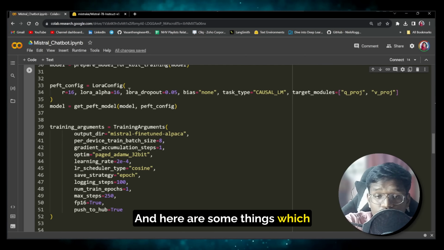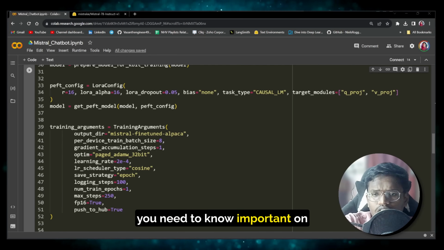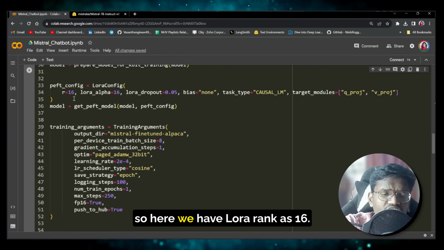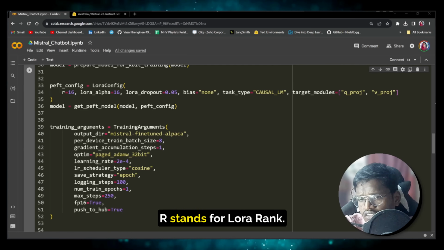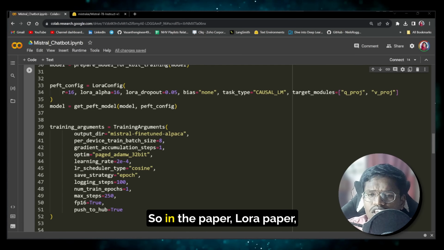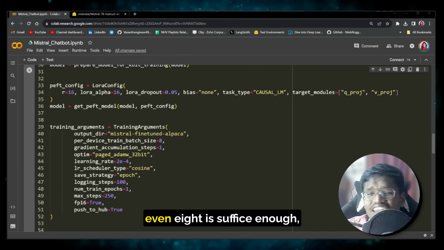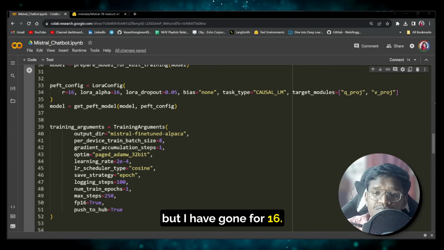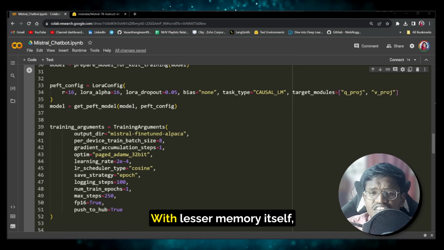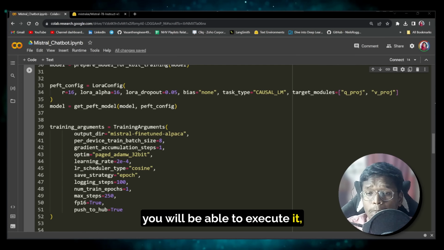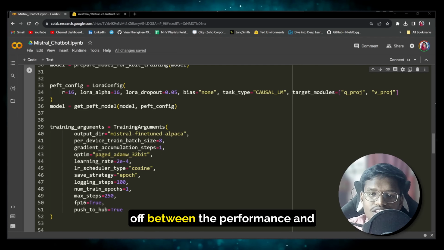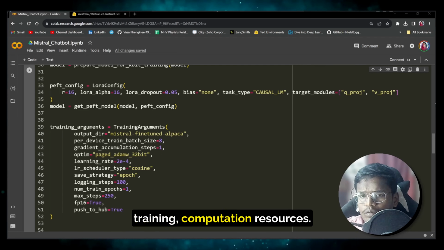And here are some important things you need to know on LoRA configurations. Here we have LoRA rank as 16. R stands for LoRA rank. The smaller the rank, the lesser the performance. In the LoRA paper, they specified that even 8 is sufficient, but I have gone for 16. If you go for 4, it will be faster, and with less memory you will be able to execute it, but there will be slight degradation in performance. So you need to find the trade-off between performance and training computation resources.